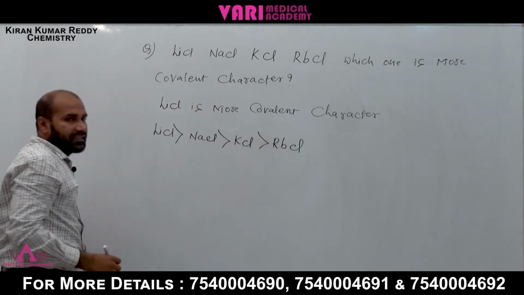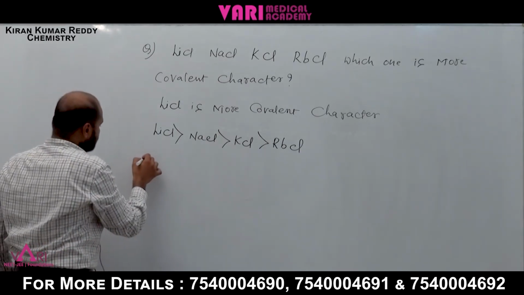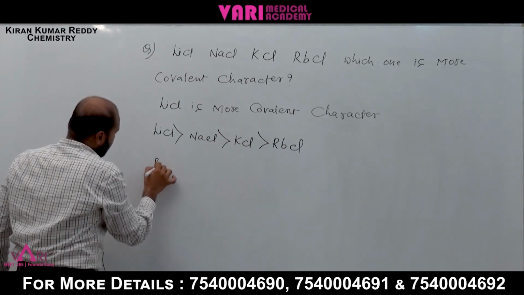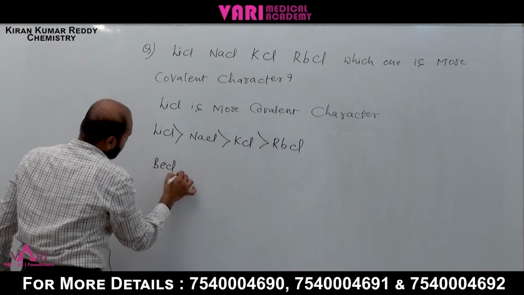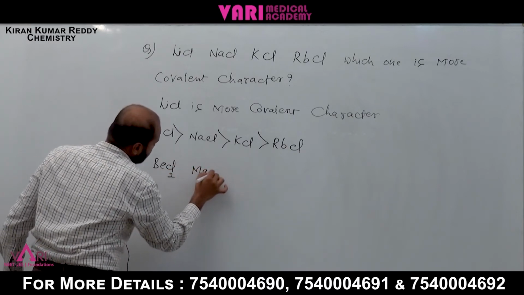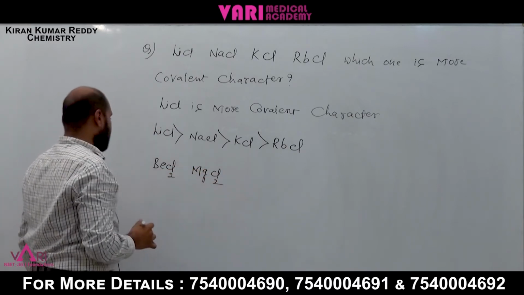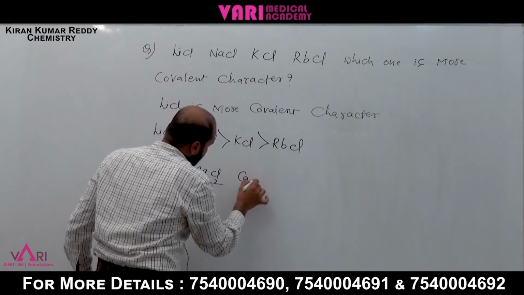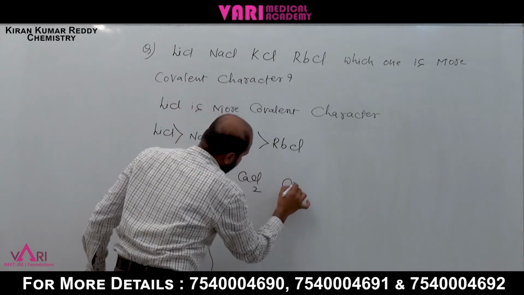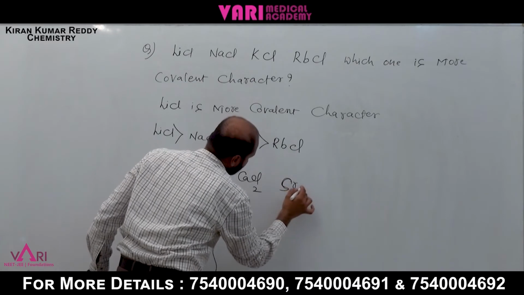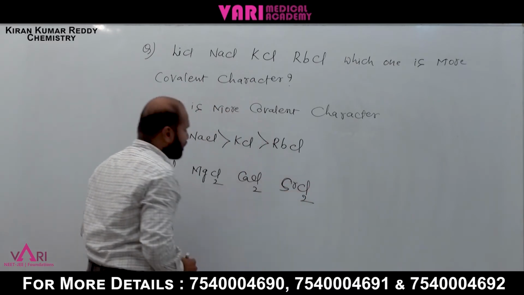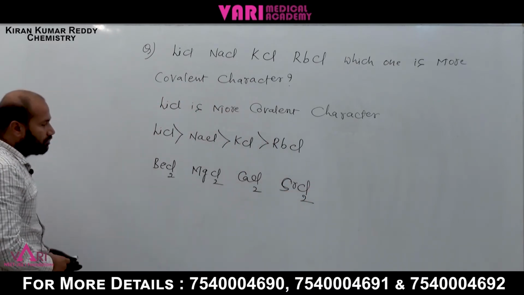If you take another example: beryllium chloride, magnesium chloride, calcium chloride, strontium chloride, SrCl2. Which one has more polarizing power?